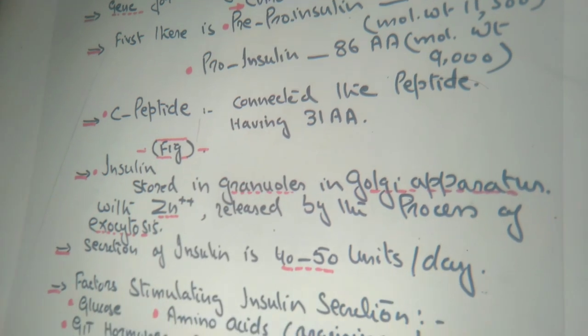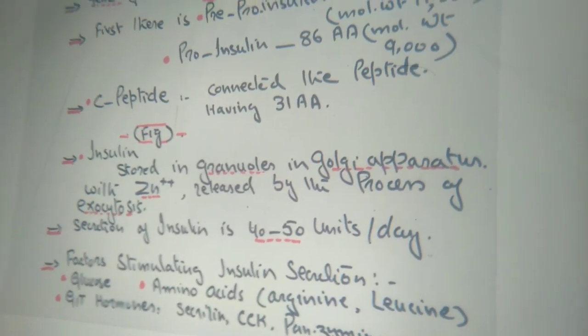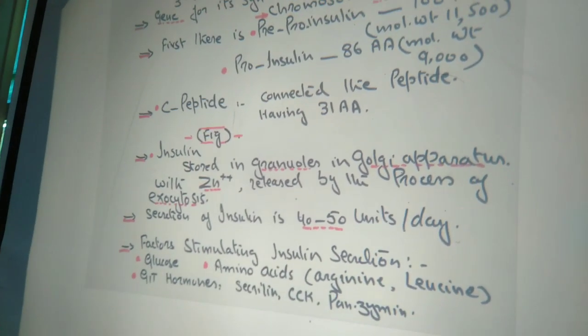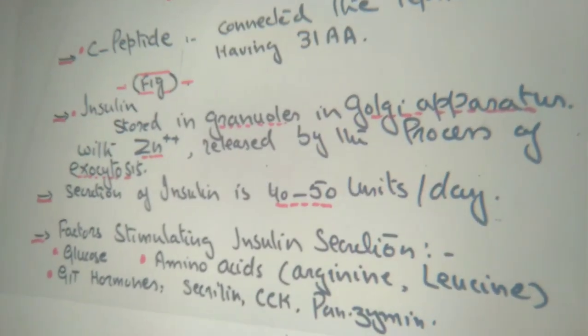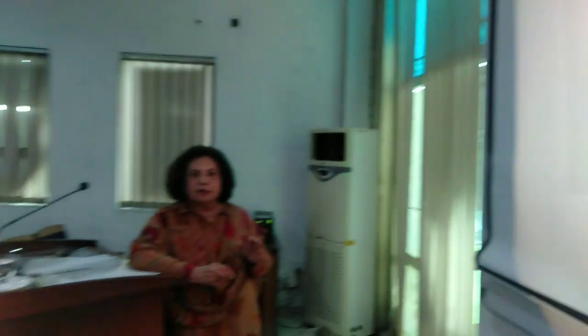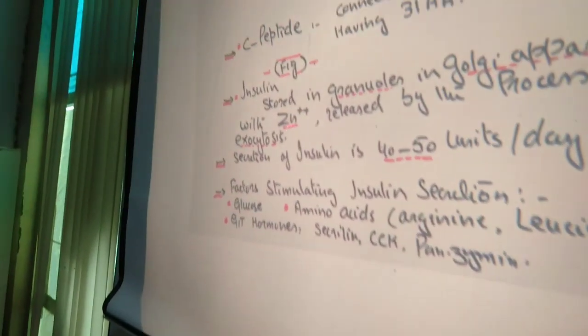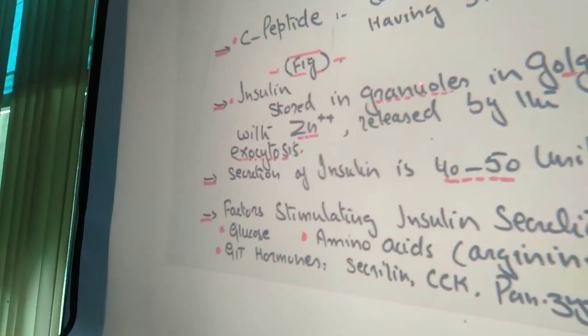Now where is the insulin stored? The insulin is stored in the granules of the Golgi apparatus. Now the Golgi apparatus is that part of the cell, or the cell organelle, which has the sort of communication between the organelles of the intracellular. This also has zinc ions in its granules.